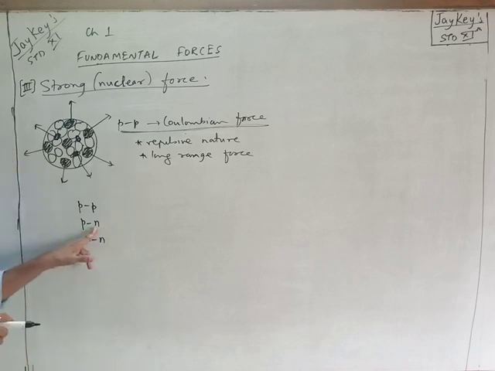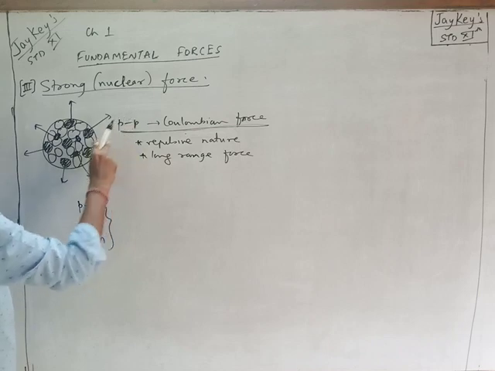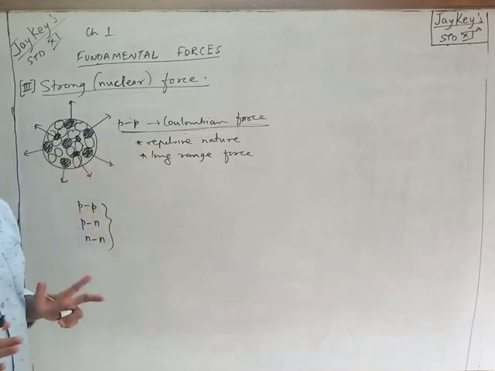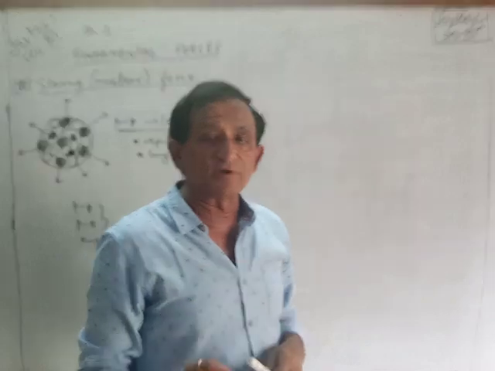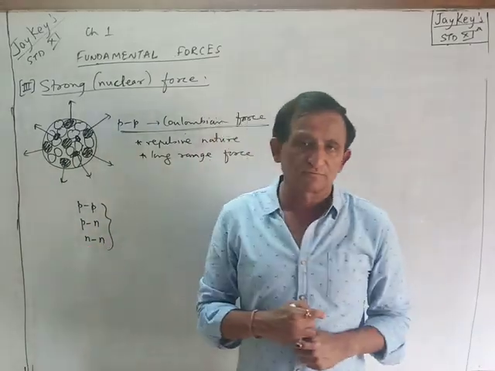Neutrons are neutral in charge, so they cannot exert any force. So between proton and neutron there will be no force. Between neutron and neutron there will be no force. So out of the three combinations, only protons will be repelling each other, nothing else. So within the nucleus, if we think of the overall picture, there should be a resultant repulsive force only, because the other two combinations do not have any force.